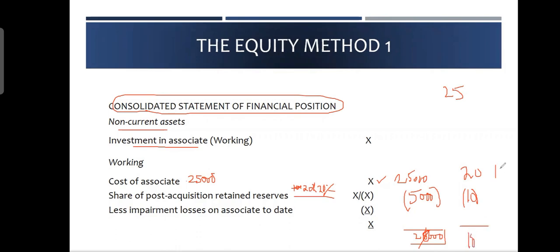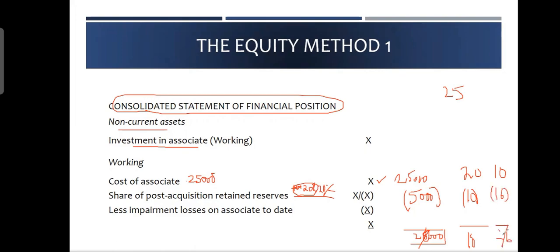In the next year, the value of your investment in your balance sheet is 10, and they make a big loss, and the share of your loss is 16,000 because you are a 20% owner. So let's suppose that they made a loss of, I don't know, say 80,000. From 80,000, 20% makes it 16,000. Should I put it 16,000 like this and show my investment as -6?